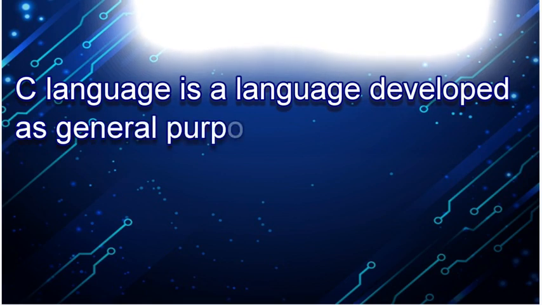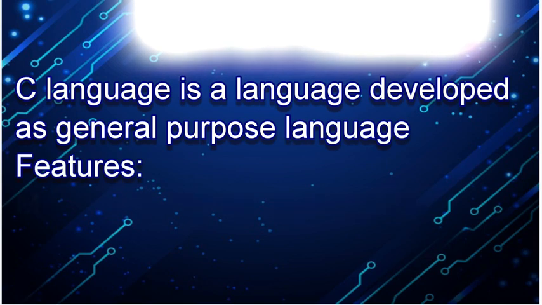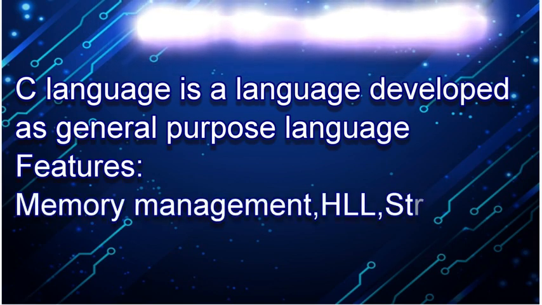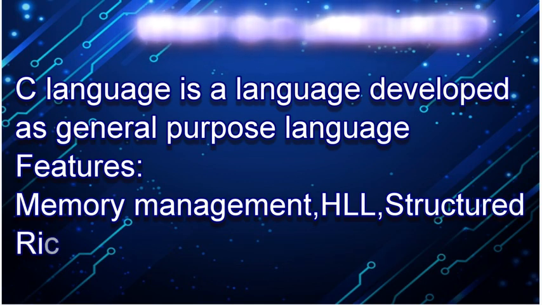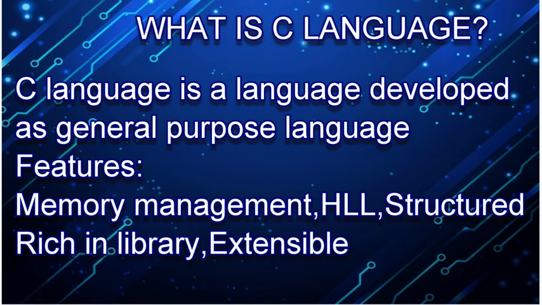So now, what is basically a C language? Whenever we are talking about C language, it is a general purpose programming language that has been designed to work upon any operating system to create something. So basically C is that kind of language which can be used on any operating system and has some functionality behind it. So what are the basic functionalities available in C language?